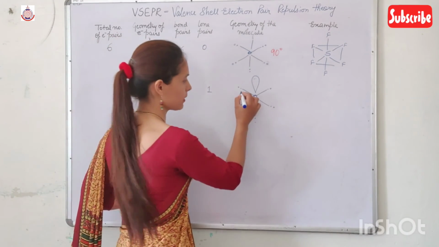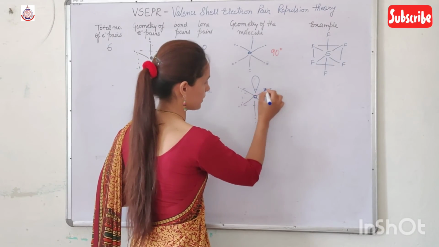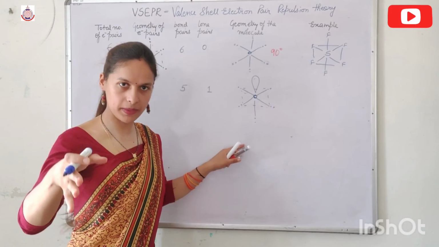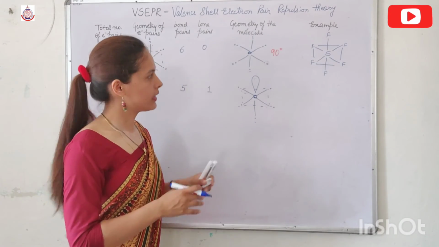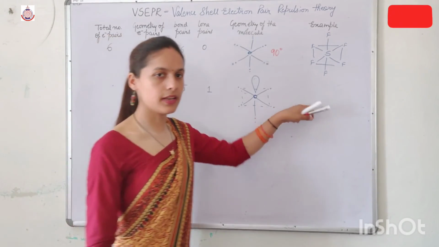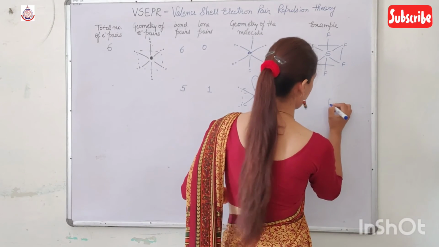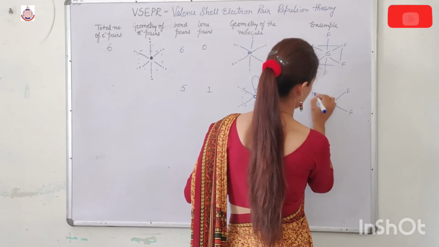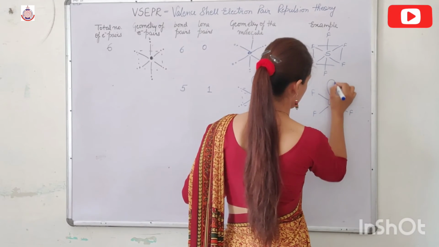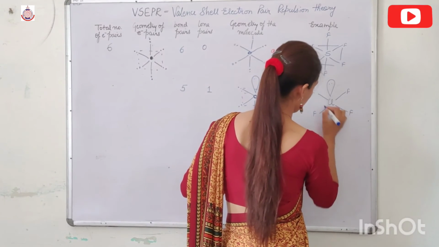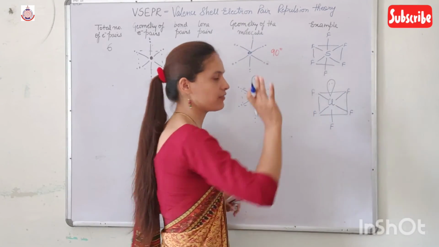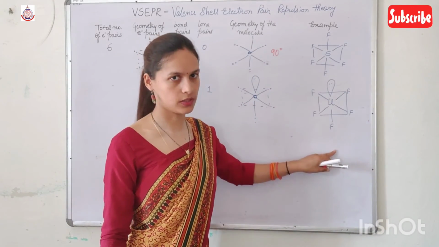That's why it becomes square pyramidal, because this one is either above the plane or below the plane. Now the example is ClF5. It's not necessary that you write F downward. You can write F upward and the lone pair downward.